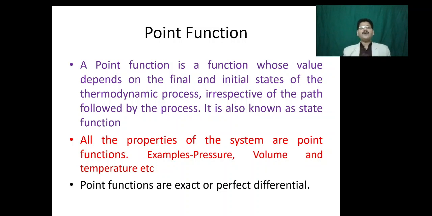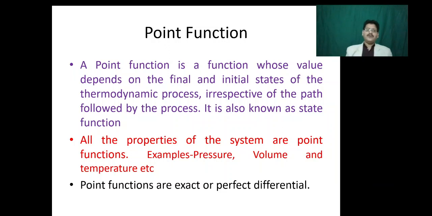Then we'll discuss point function and path function. A point function is a function whose value depends on the final and initial states of the thermodynamic process, irrespective of the path followed by the process. It is also known as a state function. All properties of the system are point functions. Examples are pressure, volume, temperature, etc. Point functions are exact or perfect differentials.